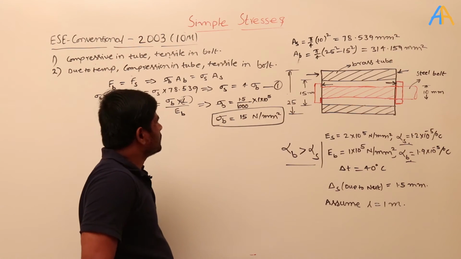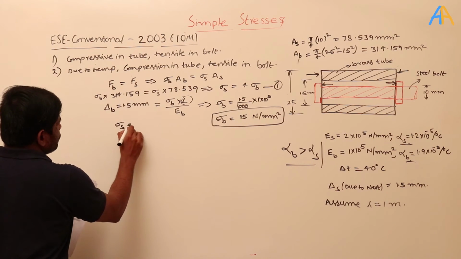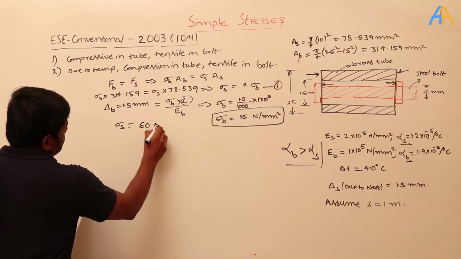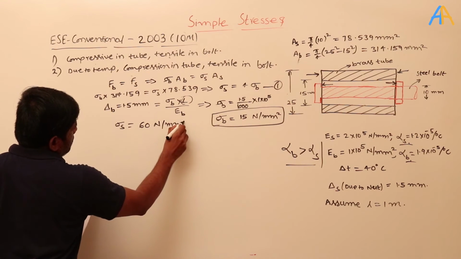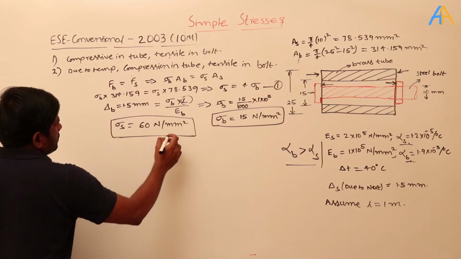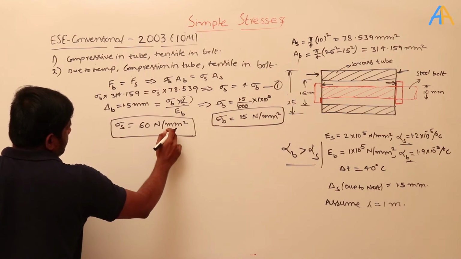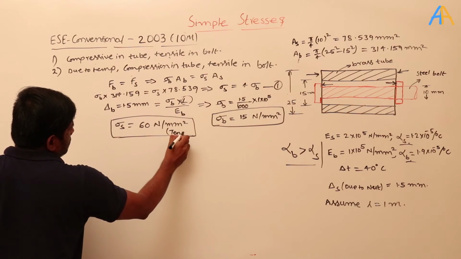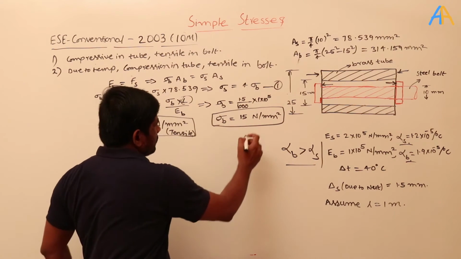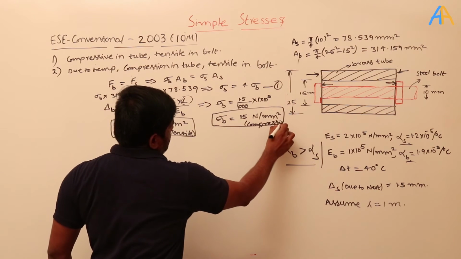And if you know the sigma B from equation 1, I can find out the sigma S. Sigma S is 4 times the sigma B. Okay, that means it will become 60 Newton per mm square. So here, see, sigma S means the stress in the bolt. Okay, this is the tensile. And what is the stress in the brass tube? That is compressive. Okay, this is the first case.